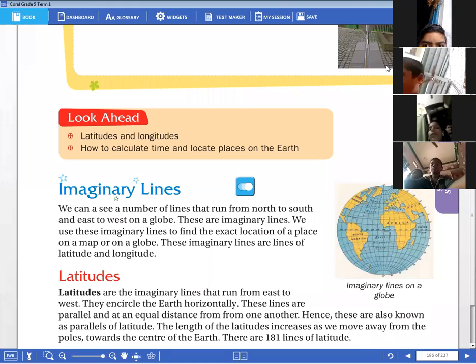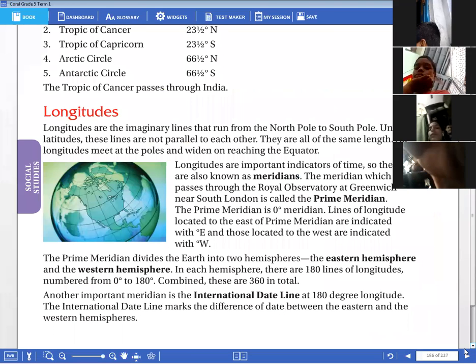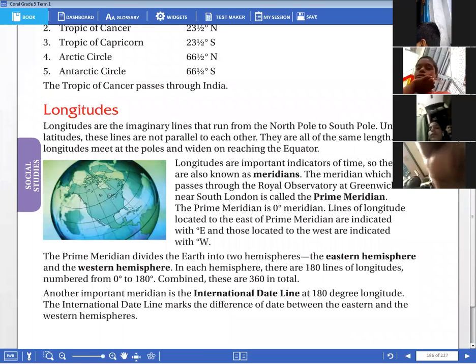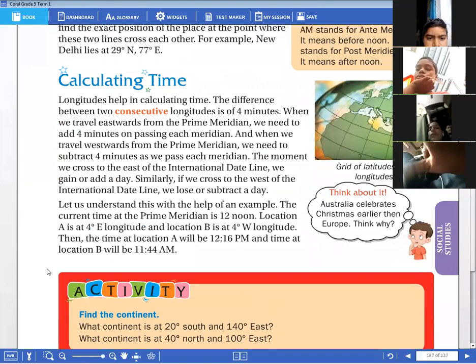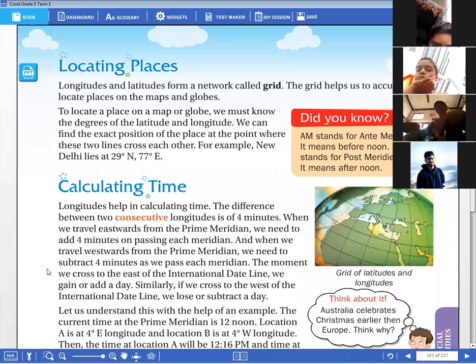When we travel towards the west, we subtract the 4 minutes from our time. This is about latitudes and longitudes, children. In the next class, we will be learning how to locate places and calculate time. I'm just giving a revision of latitude and longitude.